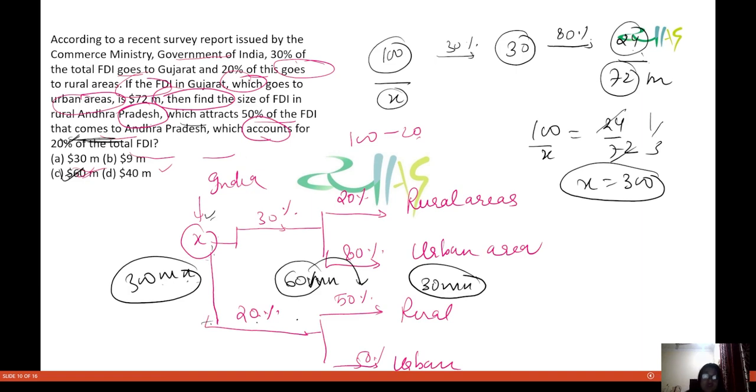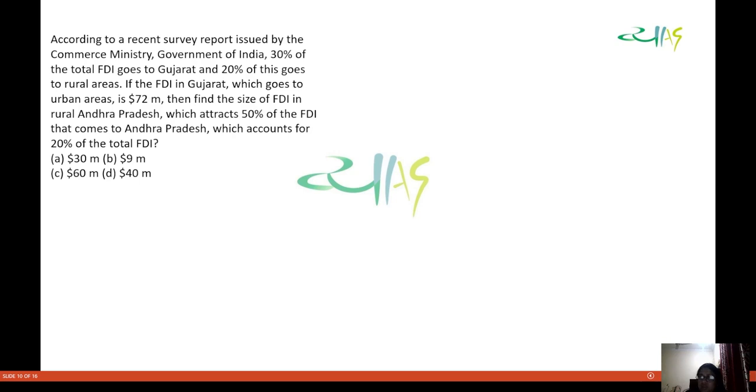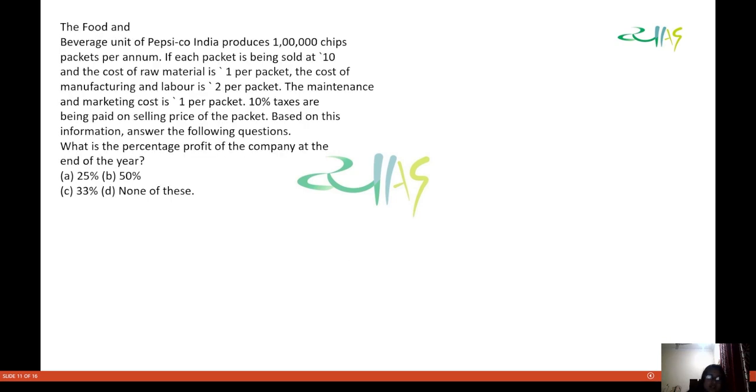Now see, if you want to check whether your answer is correct or not, you are taking 300 million. That means 90 million goes to Gujarat. 30% of 300 is 90 million goes to Gujarat. And of this 90 million, 80% goes to urban areas. Means how much? 72 million. Okay, 72 million, and that is given in the question. So that means we are getting the correct answer. Okay, you can tally here itself. Fine. So I hope you understood this concept. Let's move on to the next concept.